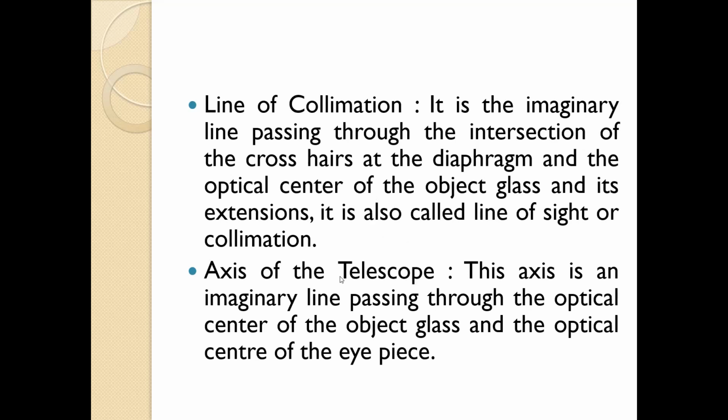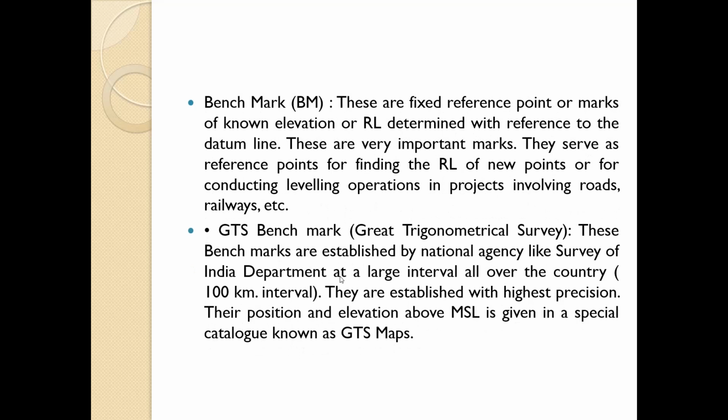Then the axis of telescope. This axis is an imaginary line passing through the optical center of the object glass and the optical center of the eyepiece. So this is called the axis of telescope. Now the benchmark. These are fixed reference points or marks of known elevation or RL, that is reduced level, determined with reference to the datum line. These are very important marks. They serve as reference points for finding RLs of new points or for conducting leveling operations in projects involving roads, railways, etc.